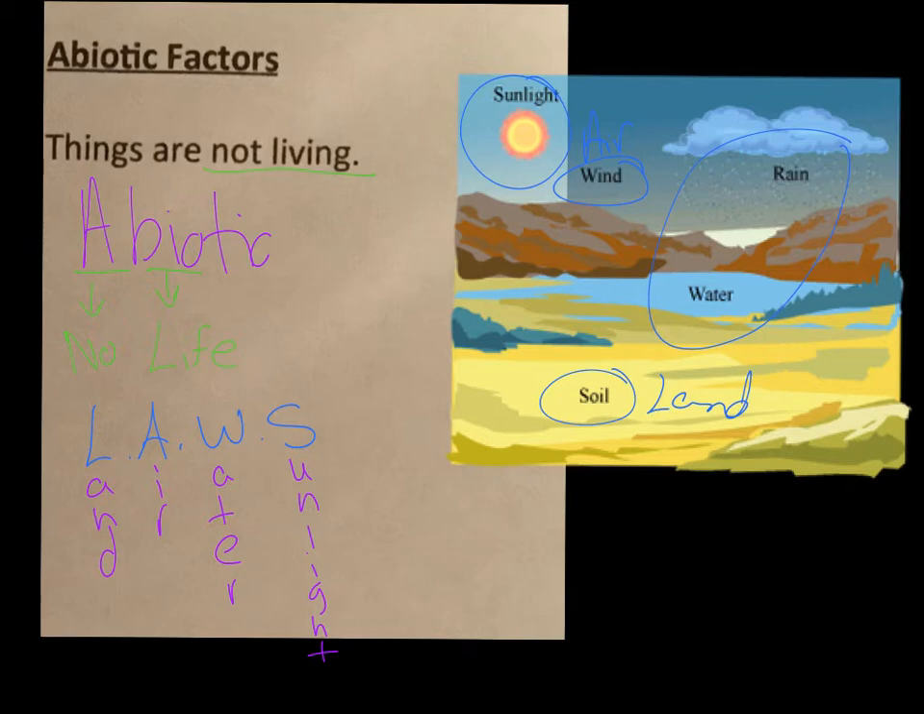Air, we have many different types of gases that comprise all the air around us. Water can be in the form of snow, sleet, hail. It can be in a lake, in an ocean, in a river, through precipitation falling from the clouds, so in many different ways. And then the sunlight, obviously, coming from the closest star to us, which is our sun.